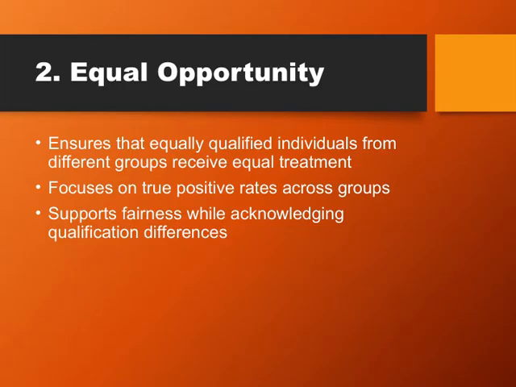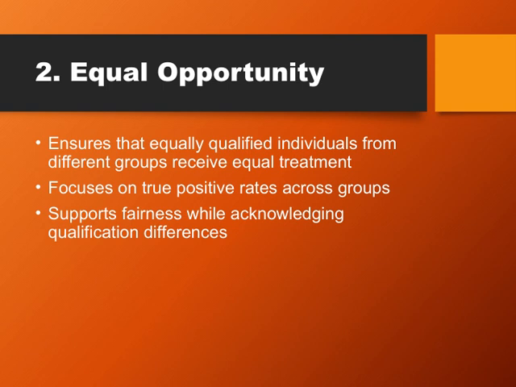Now, let's talk about equal opportunity. This principle is all about making sure that individuals who are equally qualified are treated fairly, regardless of their background or group membership. It's about creating a level playing field, so no one is disadvantaged simply because of their group identity. A key aspect here is focusing on true positive rates across different groups. That means we're paying close attention to how often qualified individuals from each group are correctly identified or accepted by the system. By doing this, we aim to ensure fairness in the decision-making process.